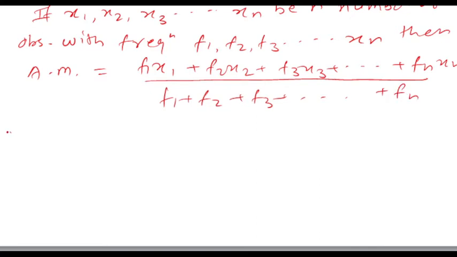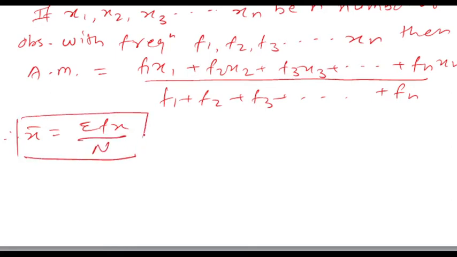Therefore we write x bar is equal to summation fx upon n. This is the mean for grouped data.